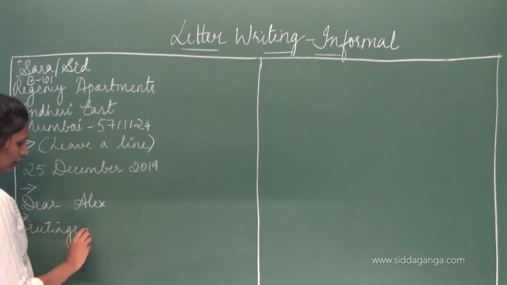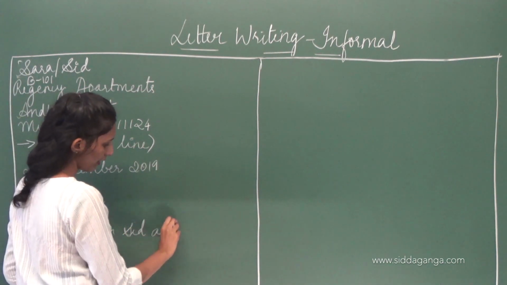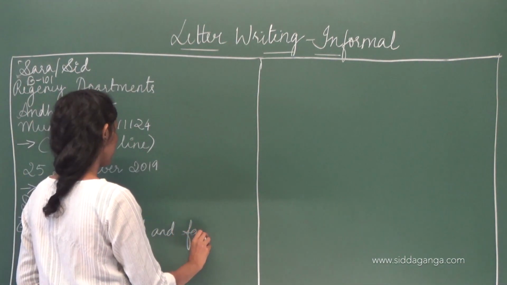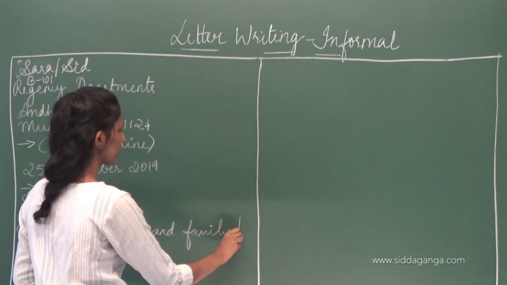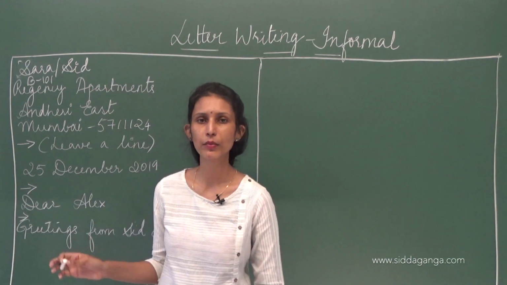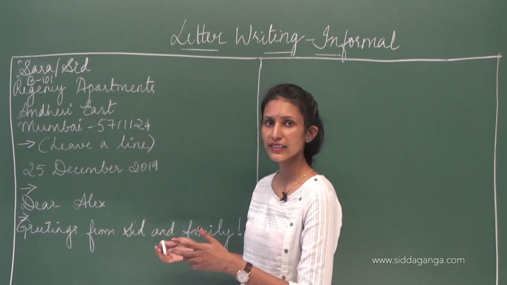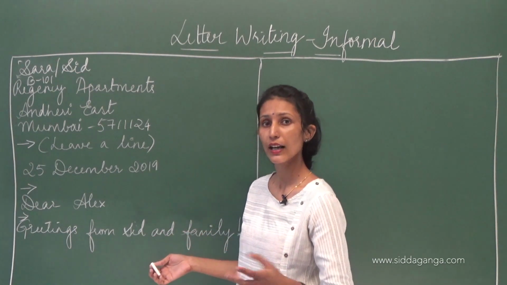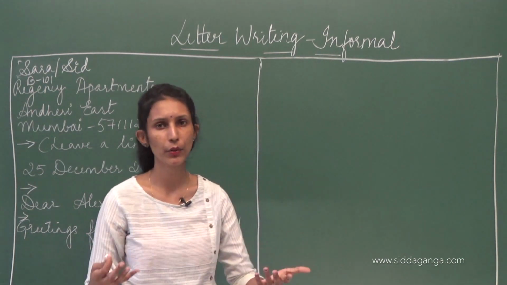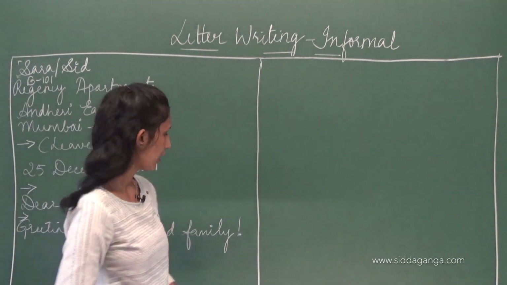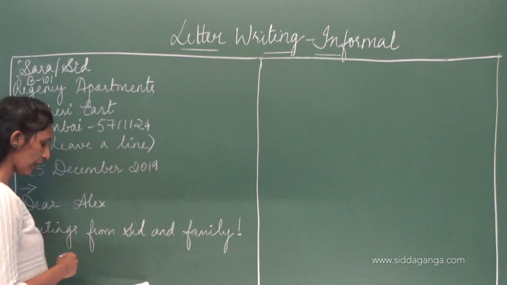Greetings from Sid and family or Sarah and family. Okay? Greetings from, you can put an exclamatory mark. See, when you write the body of an informal letter, you are free in your expressions. So you need not think too much about your choice of words. Whereas in a formal letter, you'll have to think. So here you can be very free and easy in order to write and choose your words. Day to day, whatever we speak, we can also include it over here. All right. So what we have written here: greetings from Sid and family or Sarah and family.